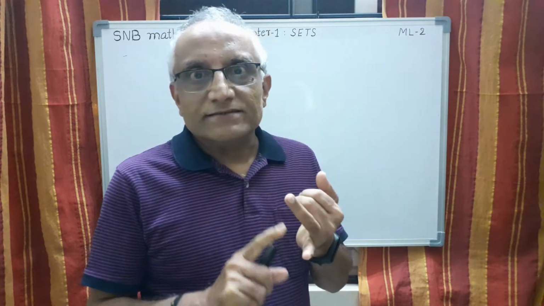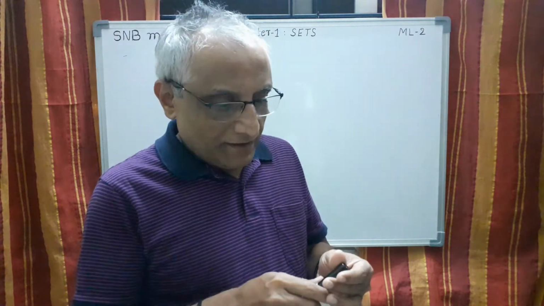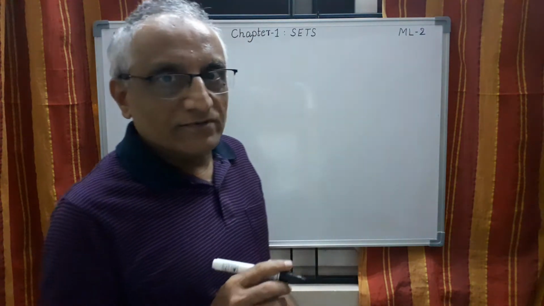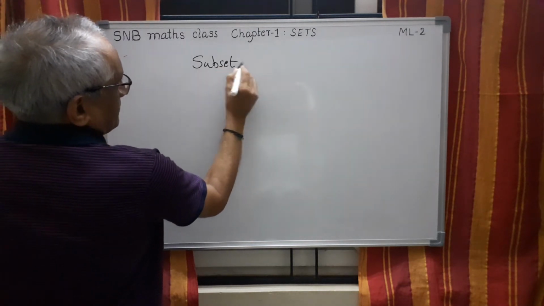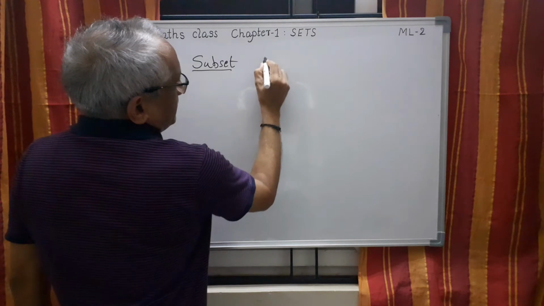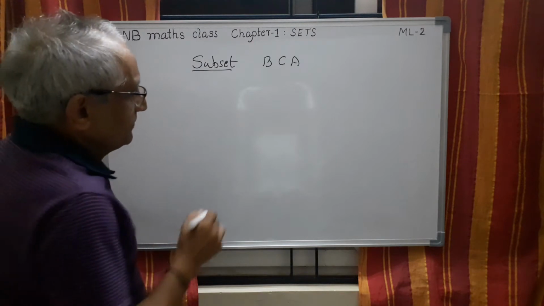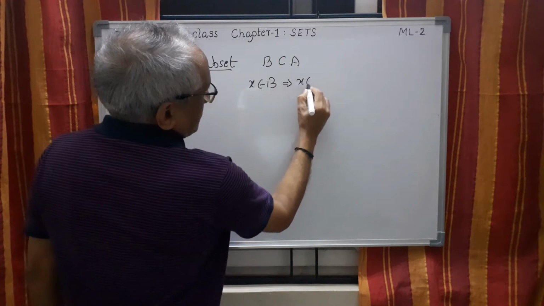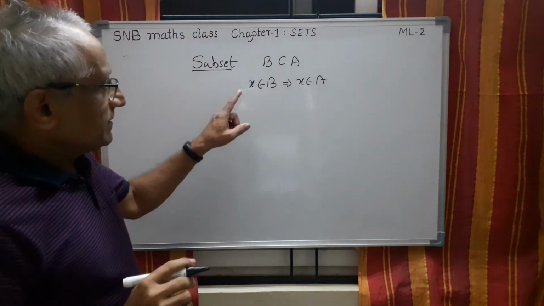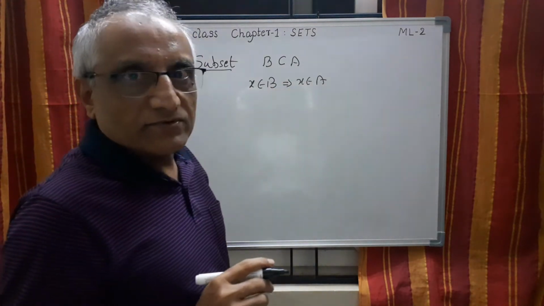So the types of sets under that: empty set, then singleton set, then the third one we studied was subset. Let me add a few things about subset. Subset means a set B is a subset of another set A if x belongs to B implies x belongs to A. So this is the definition actually. Meaning whenever an element is in B, it should be in A.